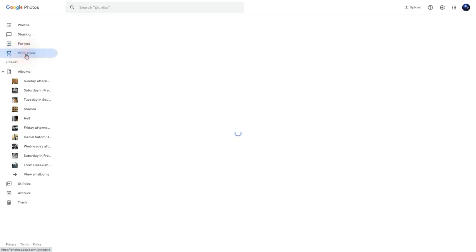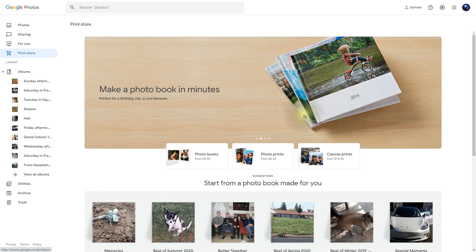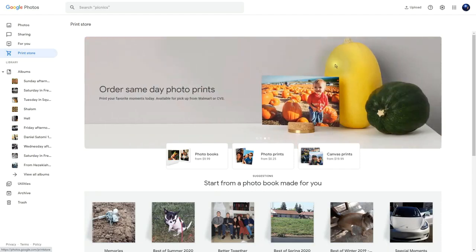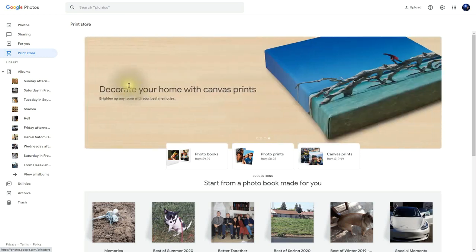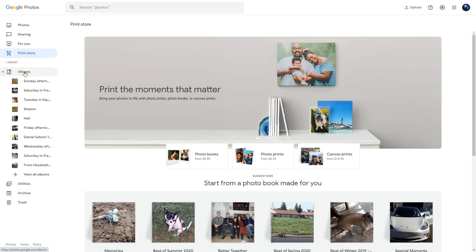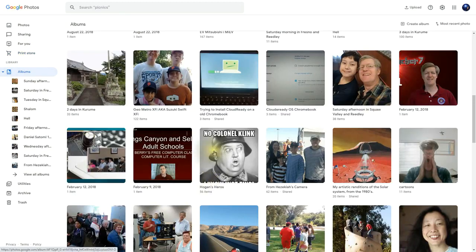Next is the Print Store. Within the Print Store, you can actually order your prints to be professionally printed for you. If you have a printer, it is possible to print your images as well at your house. Under Library, we have Albums. This is the place to find all of your albums. You can create new albums here, as well as share different albums.